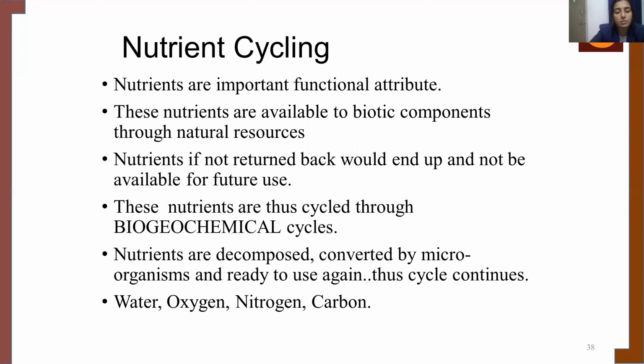Nutrients are decomposed, converted by microorganisms and ready to use again through the process of biogeochemical cycles. And this cycle continues. So there is the oxygen cycle, water cycle, nitrogen cycle, carbon cycle. Because of the repeated cycling, the nutrients are available for the future also.